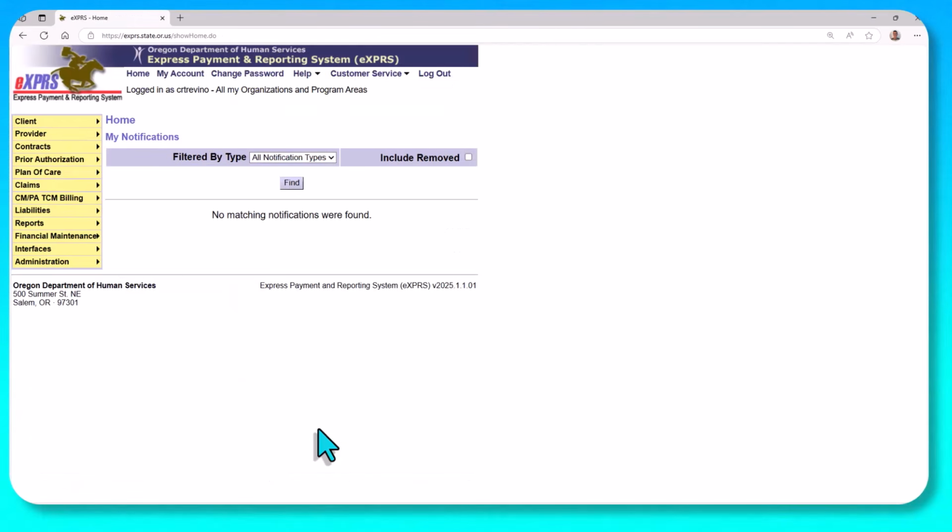So in summary, those are the 3 resources that are available to help you to do your work in Express. There's the help menu, the YouTube channel and Workday Learning courses that are available, and also the technical assistance request.